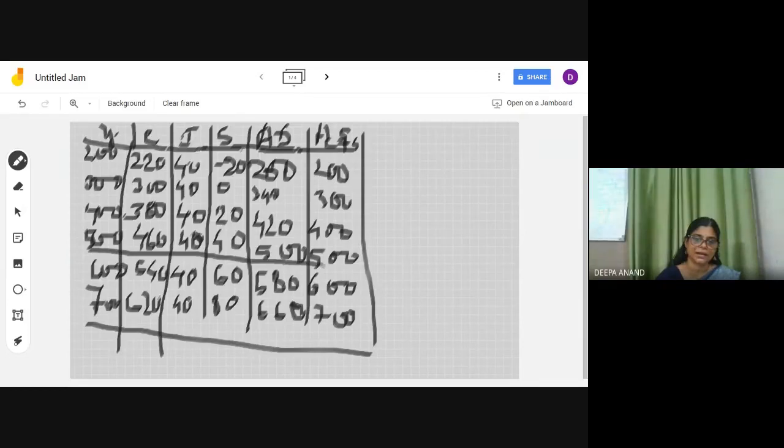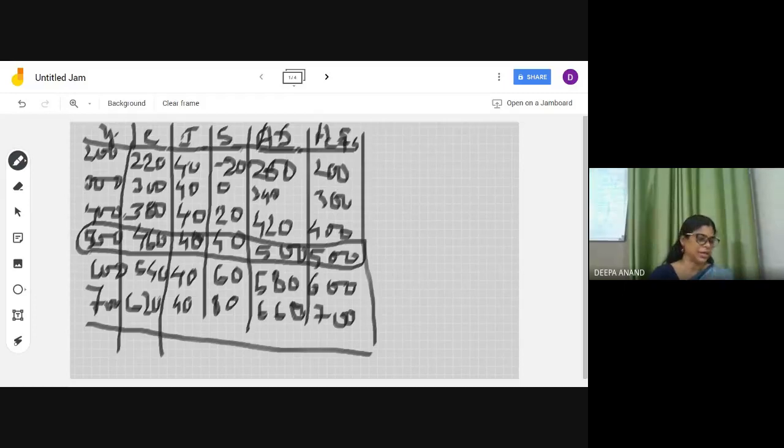At this level it is at equilibrium. AD is equal to AS, and saving is equal to investment. At this 500 level, our economy is at equilibrium. If a question is asked, at what level, you have to write: at 500 crore level of income, it is at equilibrium.